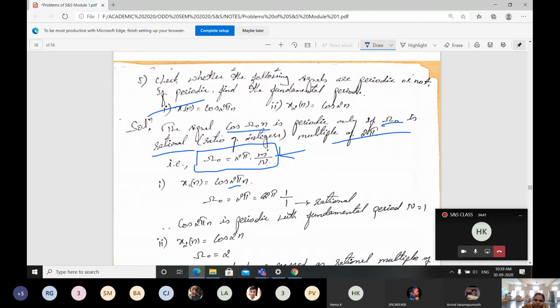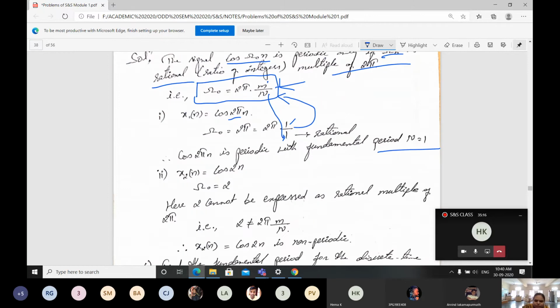Yes, it is going to be the same. So this is nothing but I can represent the signal in terms of a rational function. For that reason, what will be the value of small m? It is going to be 1. What is our capital N? It is going to be 1 only. This is the rational way. You have to do this. Here it is only 2 pi. For that reason, we can write it as 1 by 1. Then, cos 2 pi n is periodic with fundamental period capital N equal to 1.